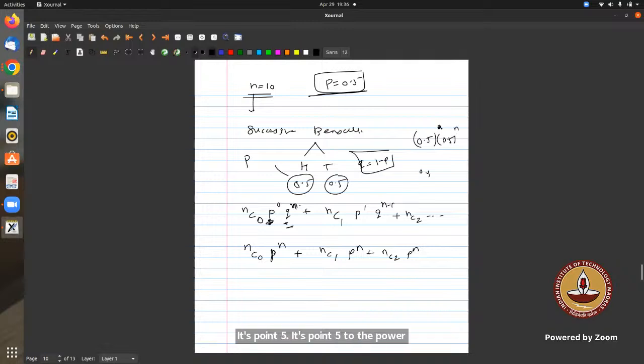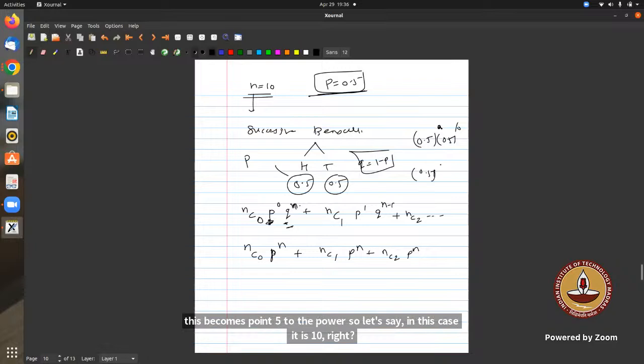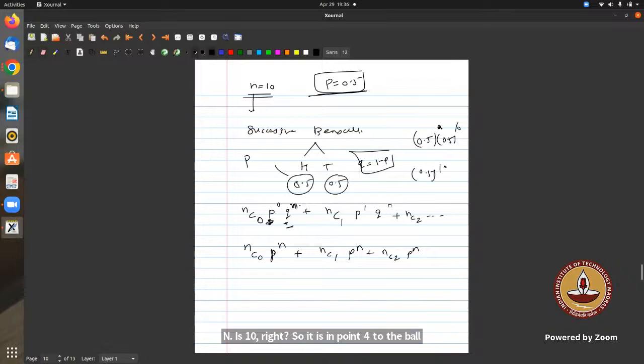In this case n is 10, so it is 0.5 to the power 10. Similarly 0.5 to the power 1 into 0.5 to the power 9 becomes 0.5 to the power 10. So the graph is not going to depend on these common values.